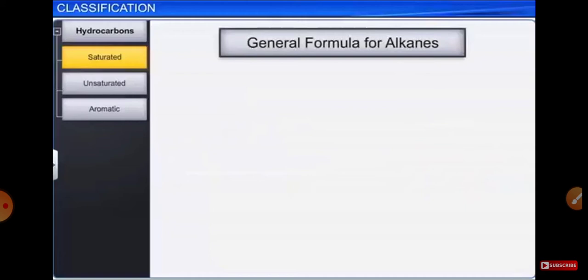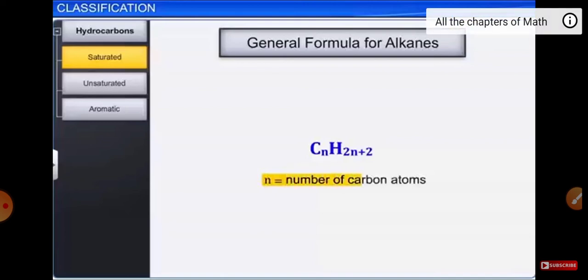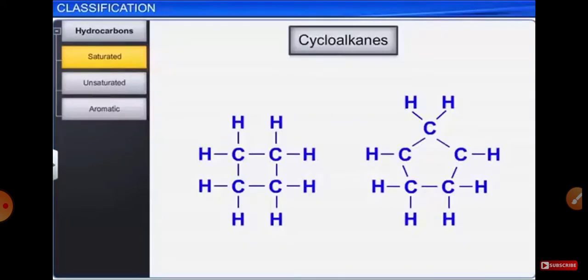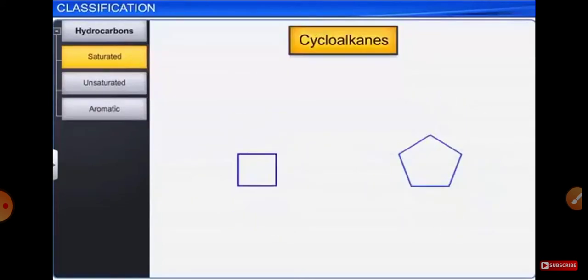The general formula for alkanes is CnH2n+2, where n is equal to the number of carbon atoms present. For example, propane.